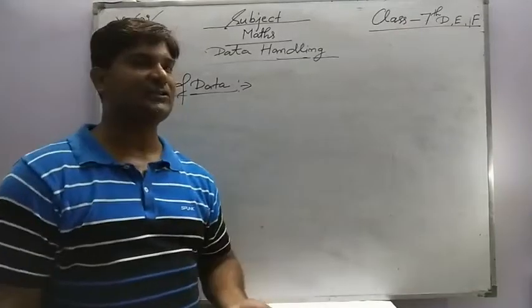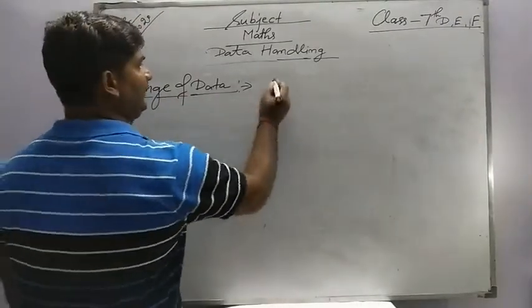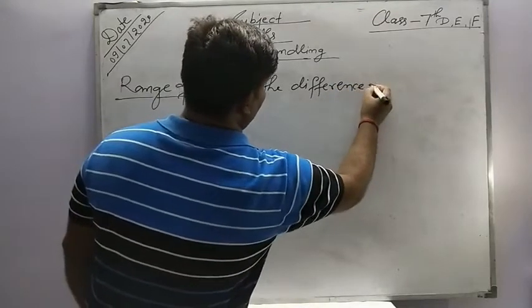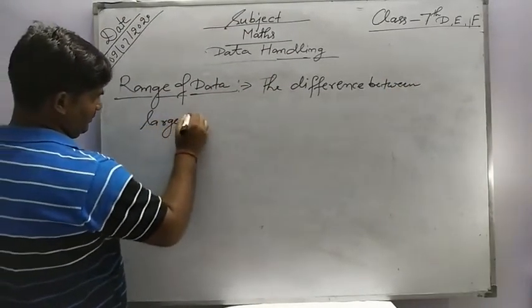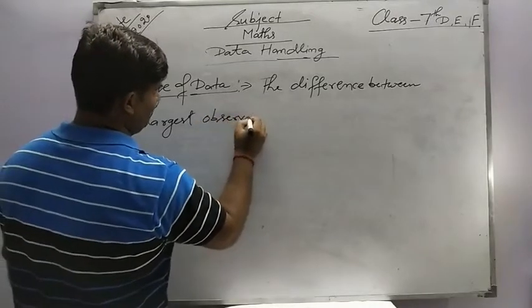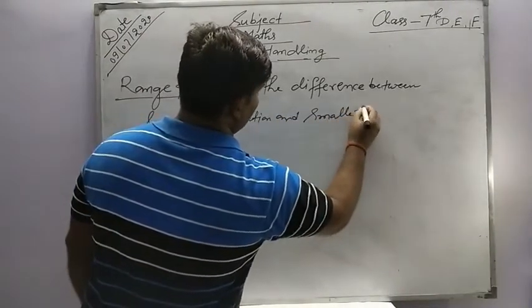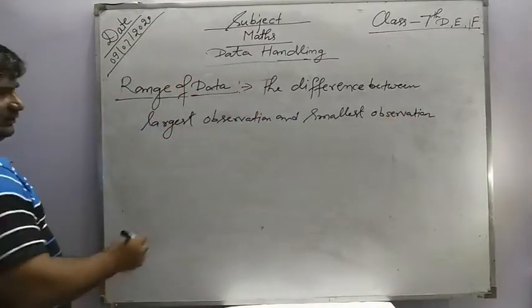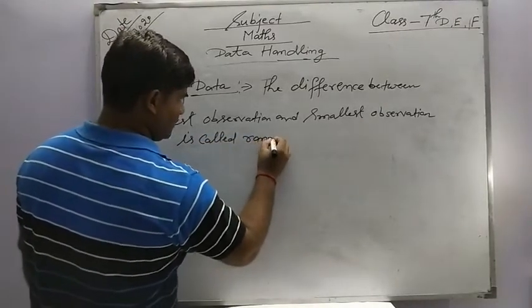The difference between the largest observation and the smallest observation is called the range of the data.